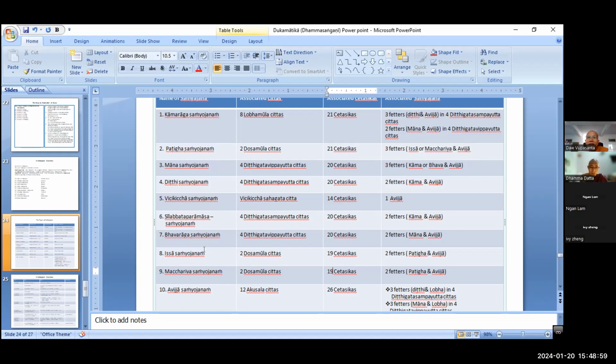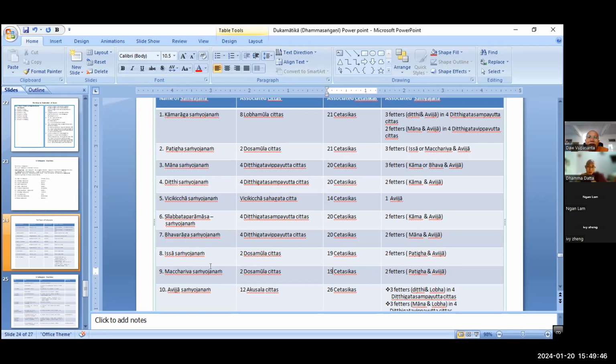Micchariya, lava Micchariya, right? And then, so that is one. Whenever Micchariya arises, how do you feel? We feel unhappy, right? That is why Micchariya arises with two dosa mula cetas, stinginess, right? And when not Micchariya, reputation, fame, and appearance. If someone praises your friend, or he is very clever and very good, bright, you don't want to listen to such kind of praise of others. In this case, what type of samyojana arises in you?